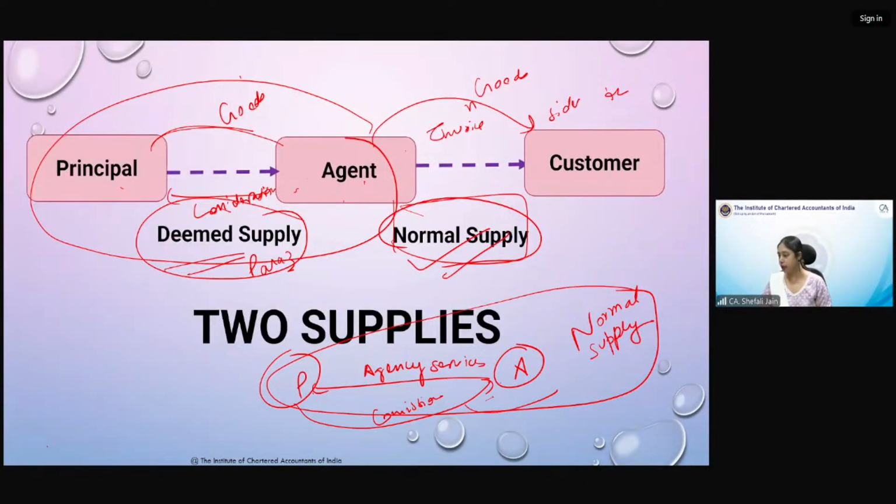Principal gives goods to agent, and agent sells them in his own name under para 3, but money is not given. Exactly, this was the concept, Meenu. So good, you have understood it. Let us see the other students' doubts.